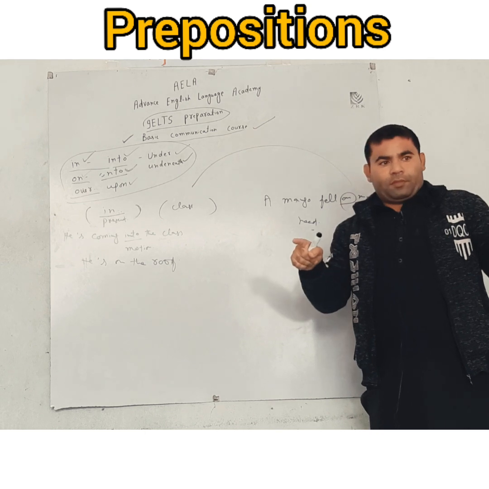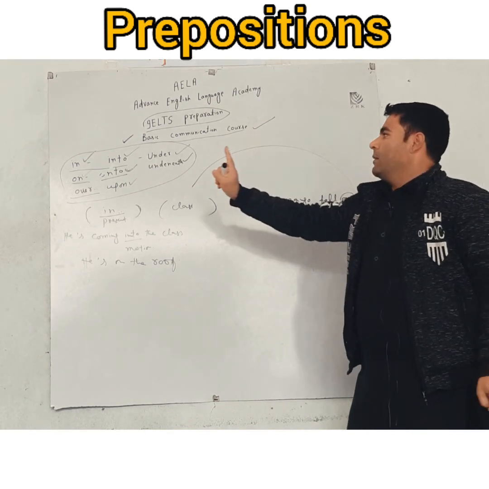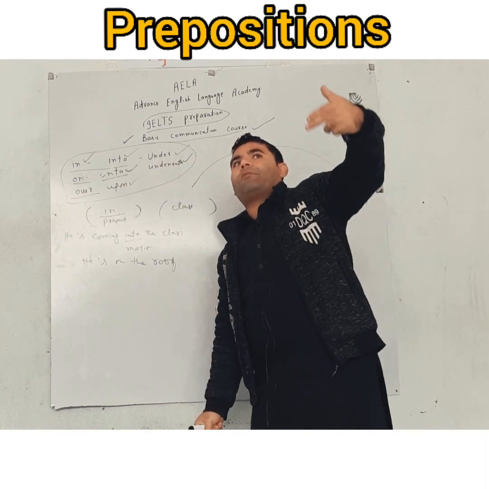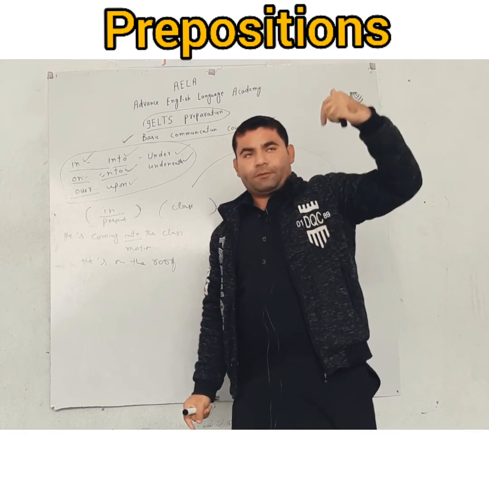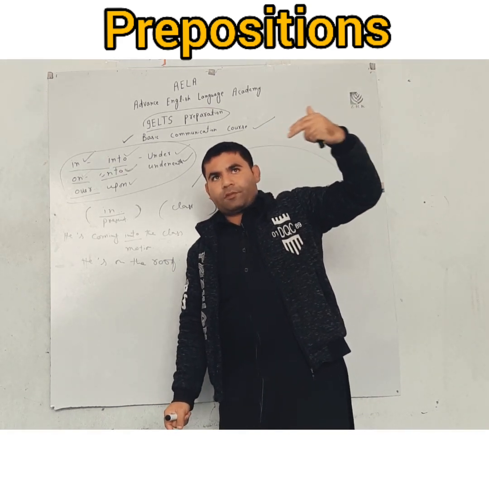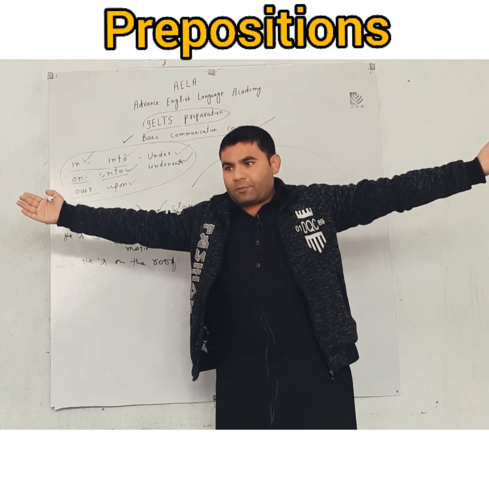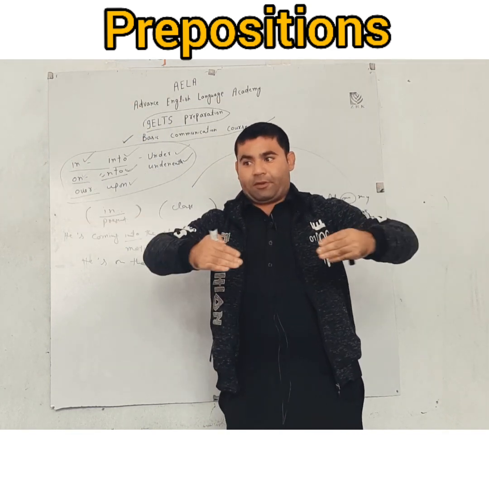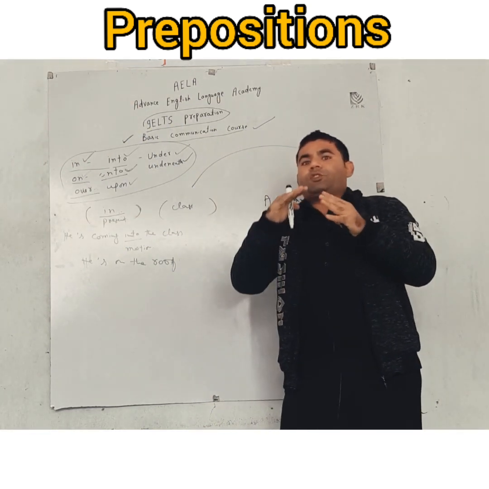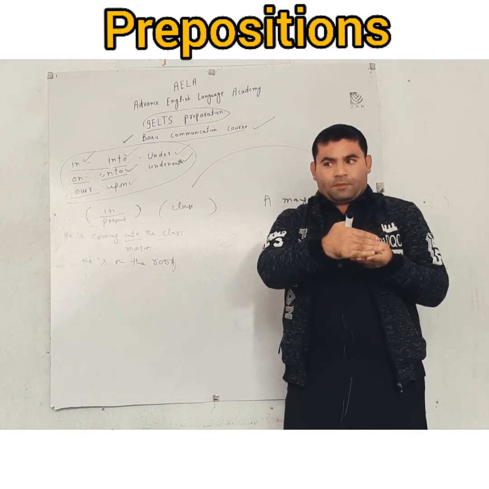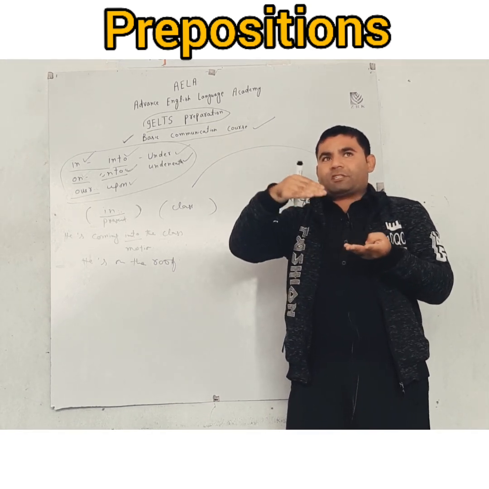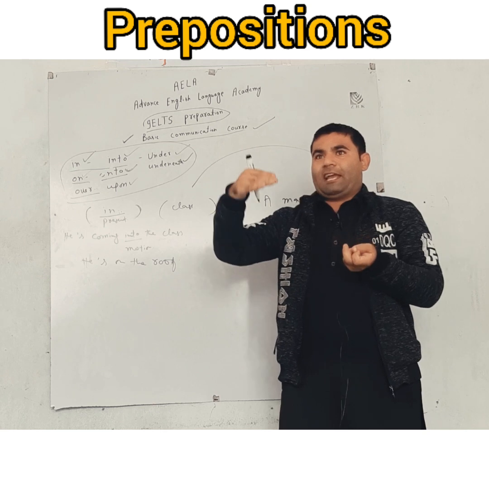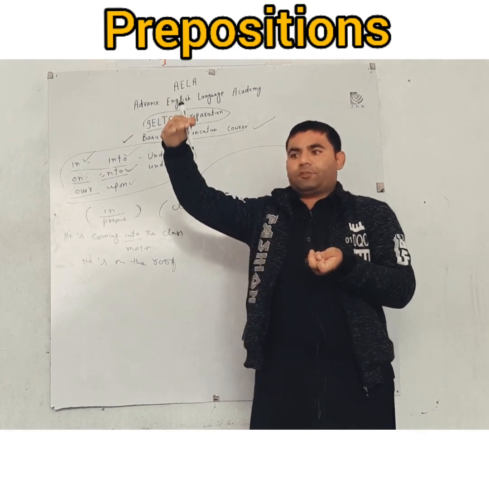Enclosed or open, doesn't matter. For example, we talk about on the roof or on the floor. The roof can be open as well as enclosed, so it doesn't matter. But the main thing is you are touching the surface. When you are touching the surface of an elevated area, then you use on.